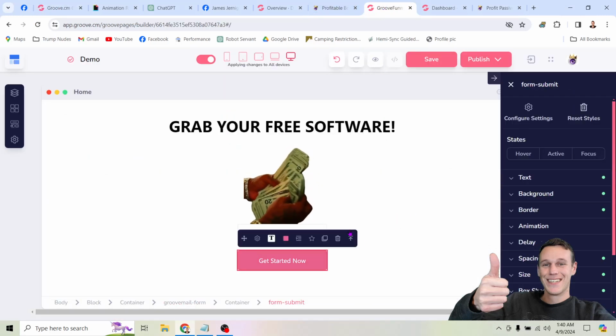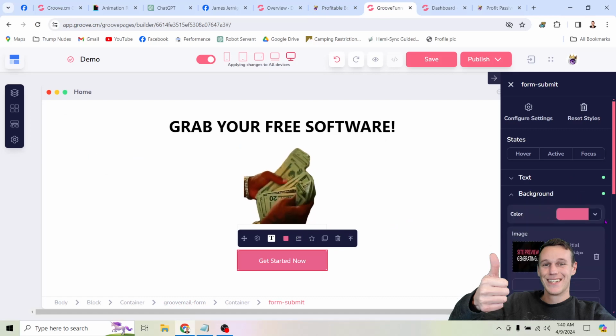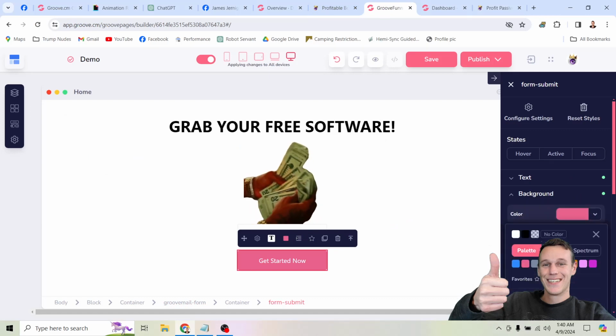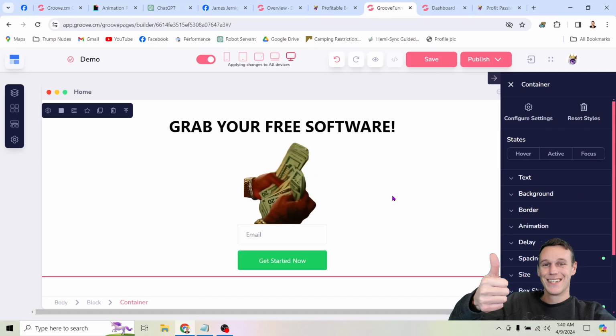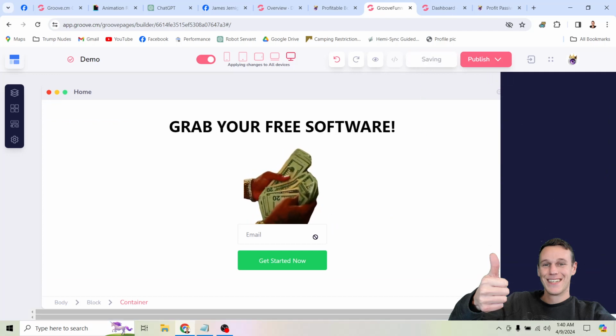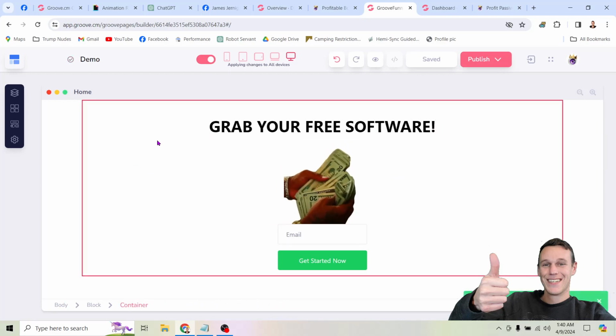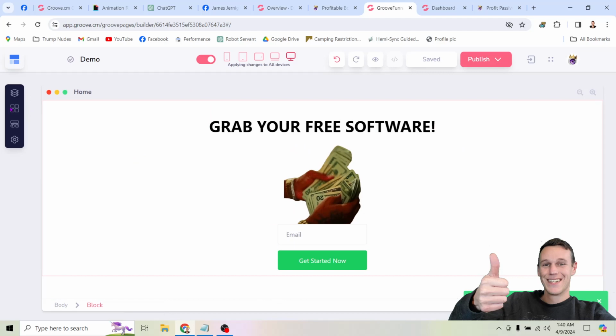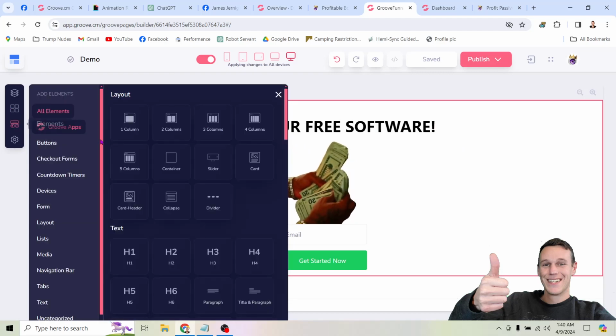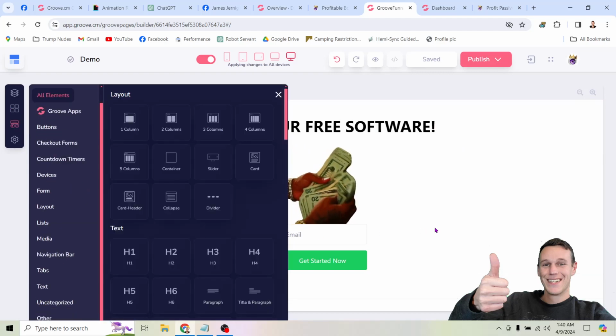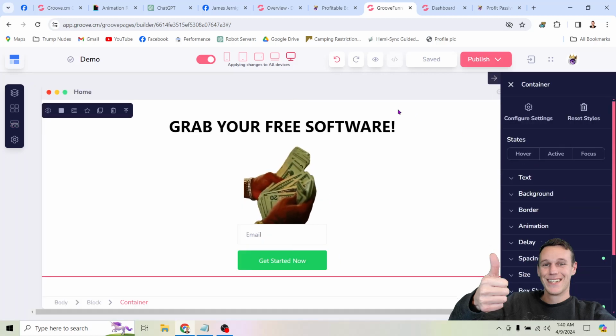So here again, before we move on, if you want to, you can change the color of this stuff here. It's all really easy. We're just clicking buttons, right? None of this is complicated. So save your progress. Right, and this could look a lot better, right? I could adjust the spacing on this, but I think you get the idea. There's no reason for me to waste a bunch of your time clicking buttons, because you can read just like I can. You can come here and click whichever thing you want and put it on your page, right? It's not going to take you much time at all.